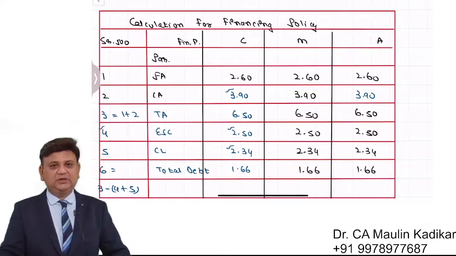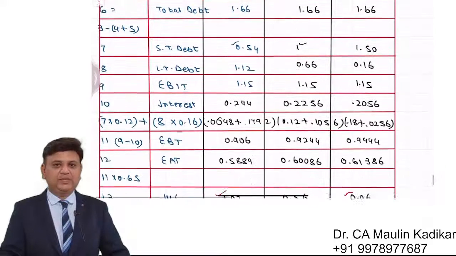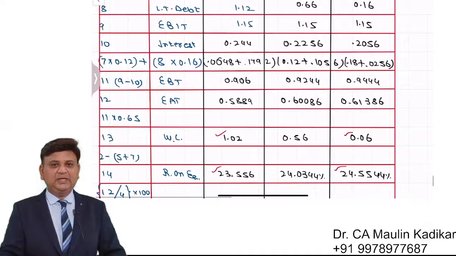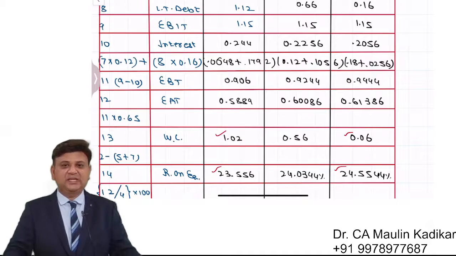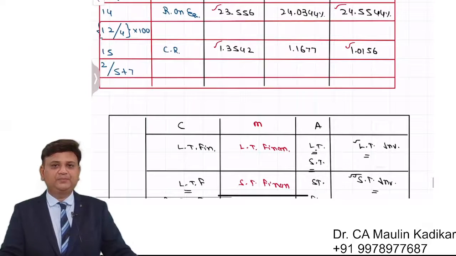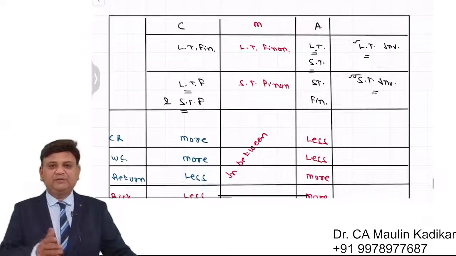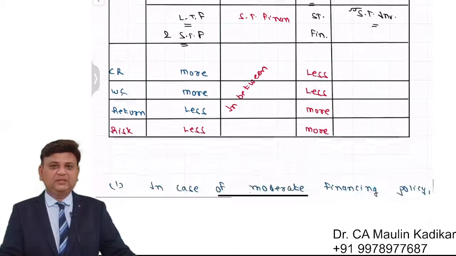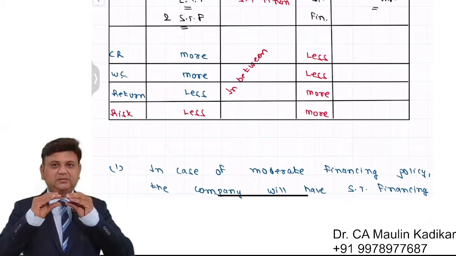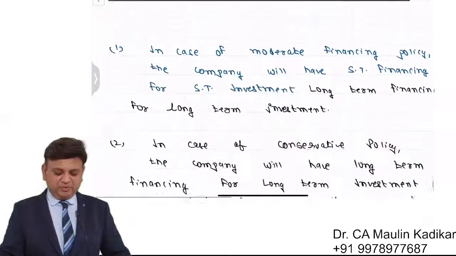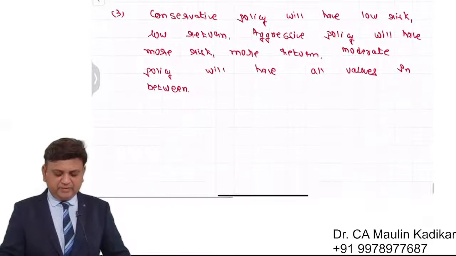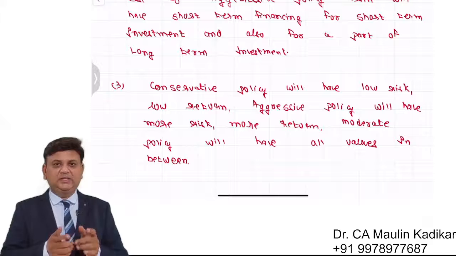First of all, assets; on the liability side, equity, current liability, total debt. Total debt is divided into two parts, short term and long term. Operating income minus interest gives EBT, minus tax gives EAT, then working capital, return on equity and current ratio are calculated. Afterwards, we will have a small summary of the working. Once again, in case of conservative, risk and return will be less. In case of aggressive, return and risk will be more, and in moderate it will be in between. How you are going to have the financing with short-term and long-term funds is also what we have understood.